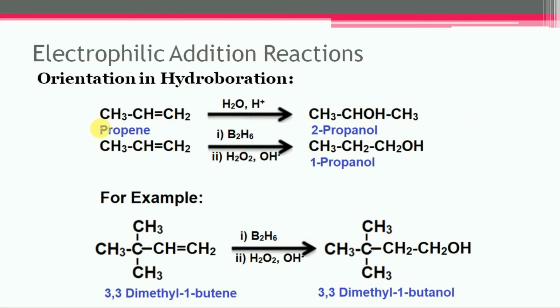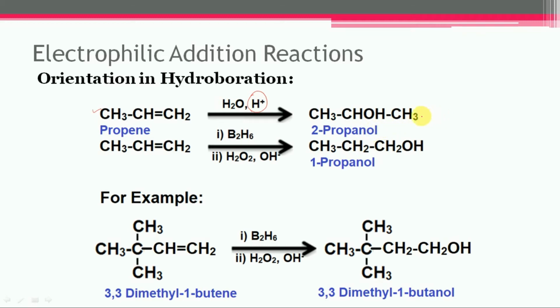In case of hydroboration oxidation, the reaction is highly regioselective and the alcohol obtained is in accordance with the anti-Markovnikov addition of water to alkenes. So let us consider two reactions. In the first reaction, propene will undergo direct hydration in the presence of acids and 2-propanol will get formed.